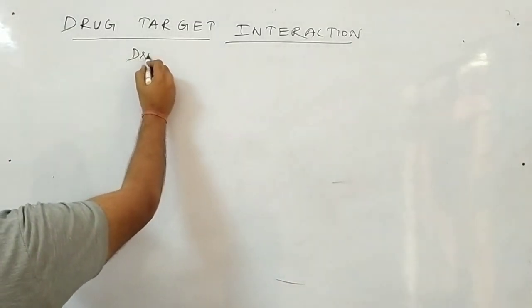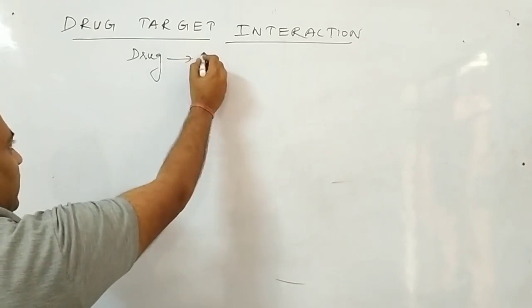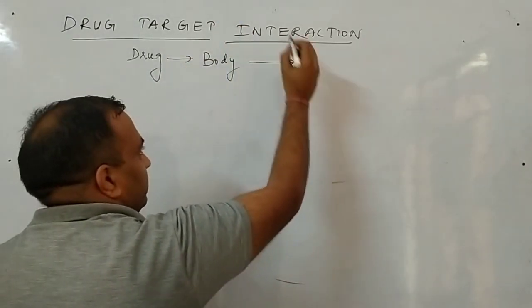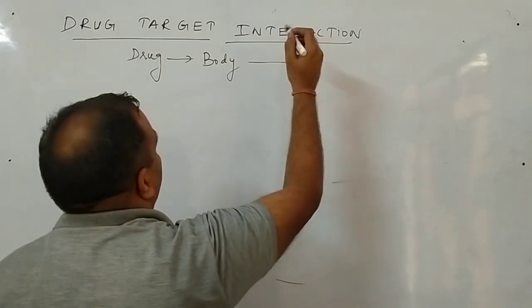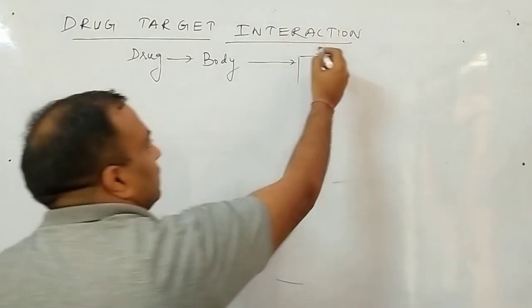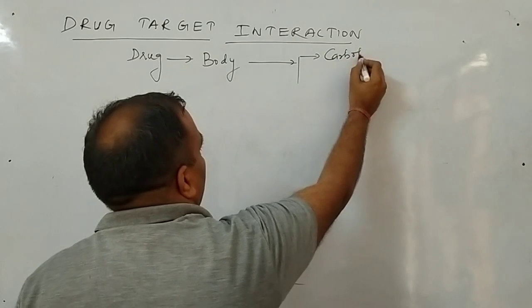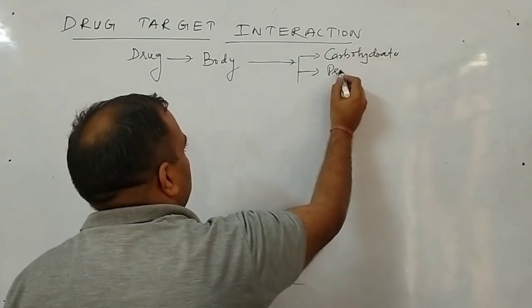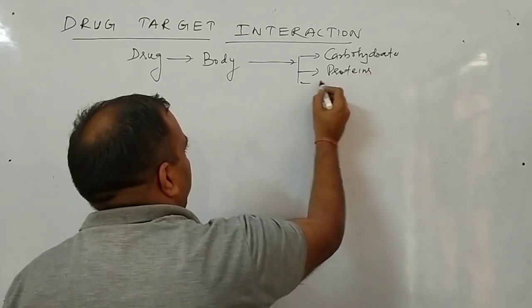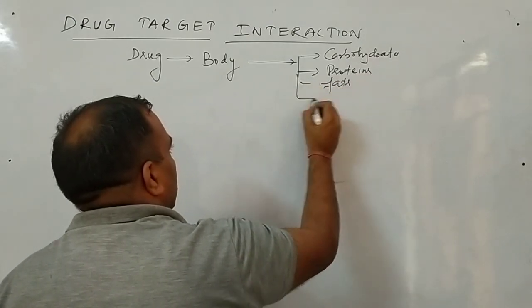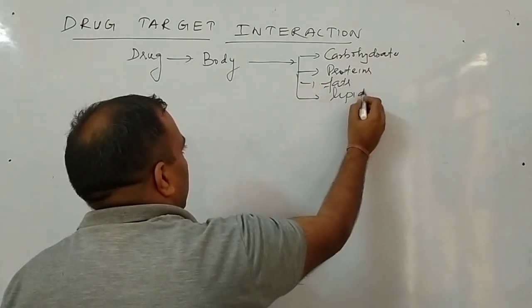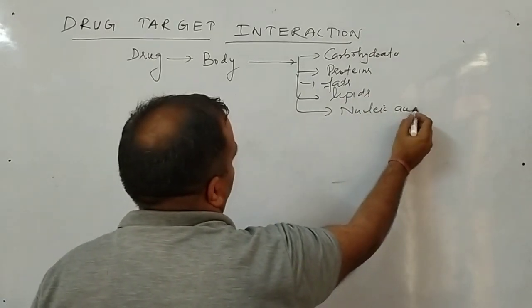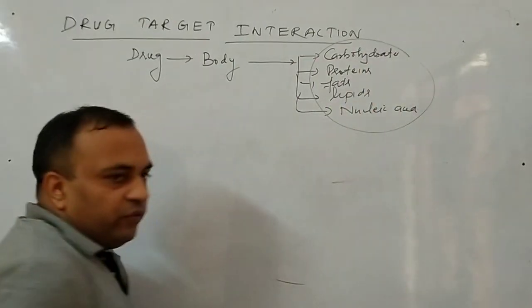Whenever you take a drug, this drug enters the body, and in the body this drug interacts with carbohydrates, proteins, fats, lipids, and the last one is nucleic acid. These are the main targets of your drug.